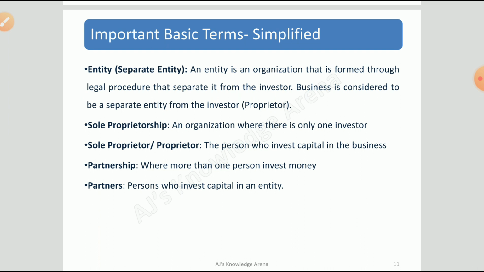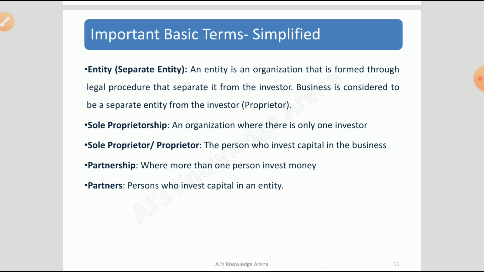Then we have sole proprietorship. Now we are restricting ourselves to sole proprietorship. What is sole proprietorship? Where only one person has invested money in a business, that investor is termed the sole proprietor, and that business is termed a sole proprietorship.